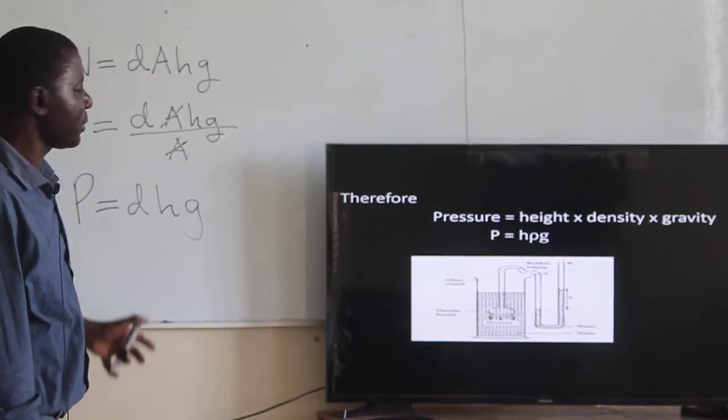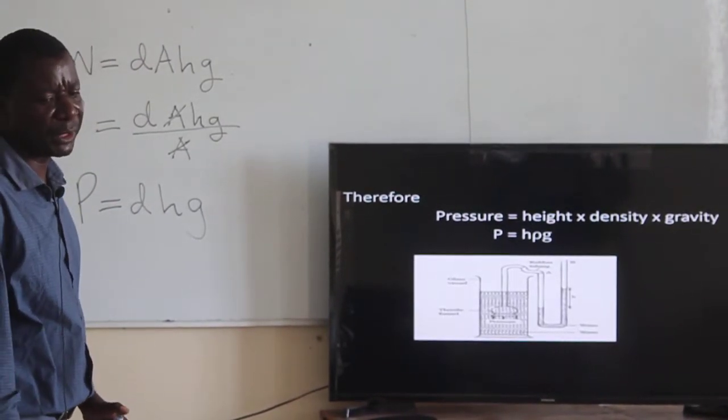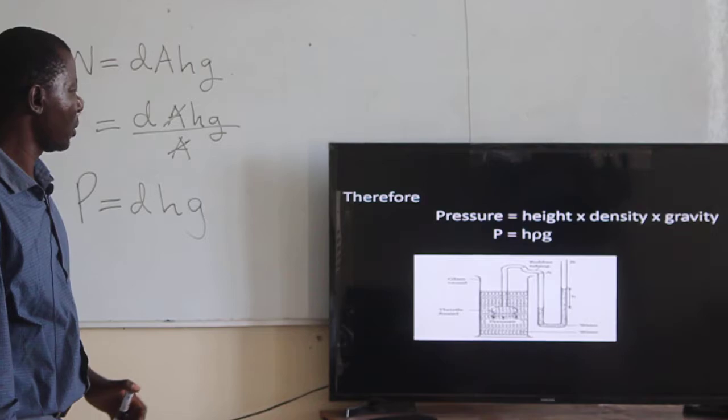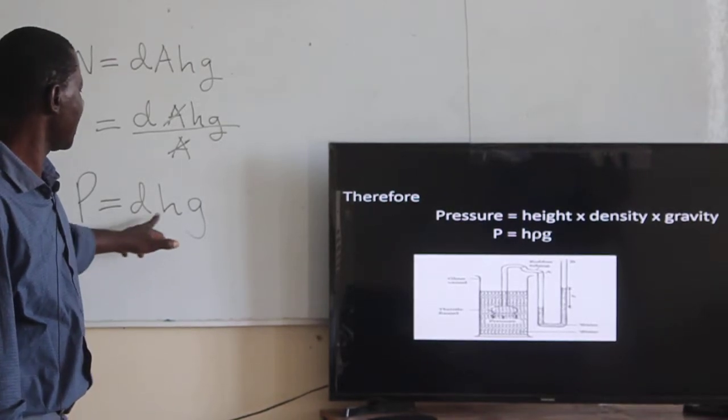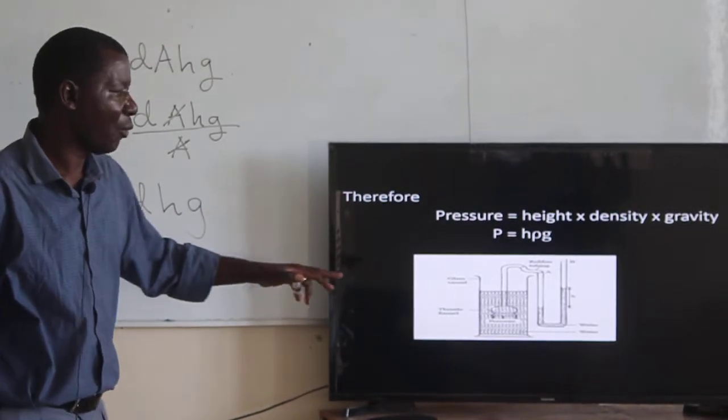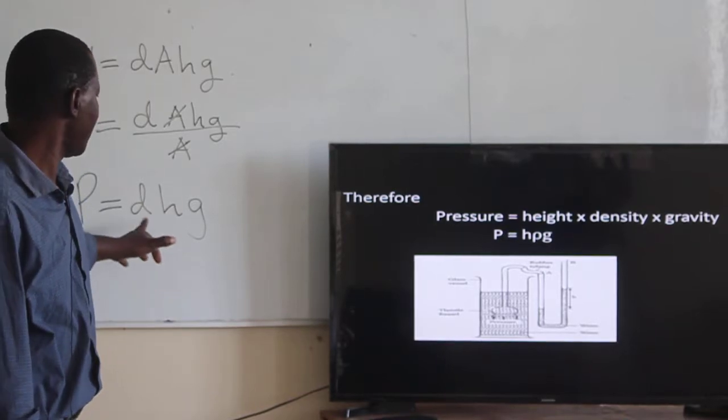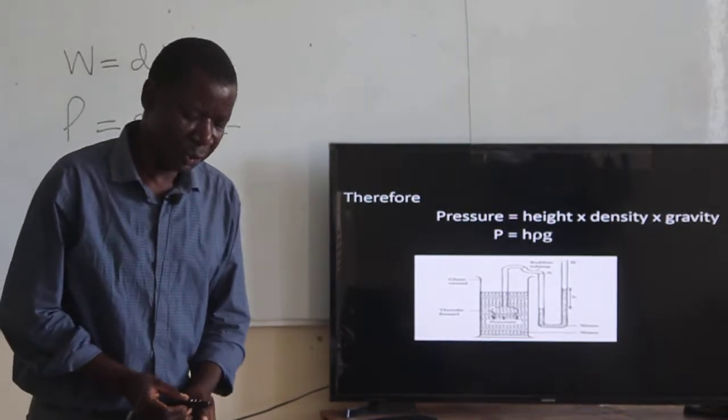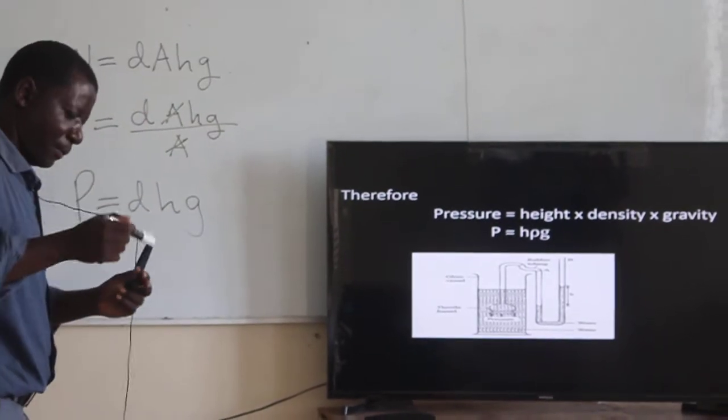we can therefore see that pressure in liquids is equal to density, height, and G, where the density is given a symbol rho.